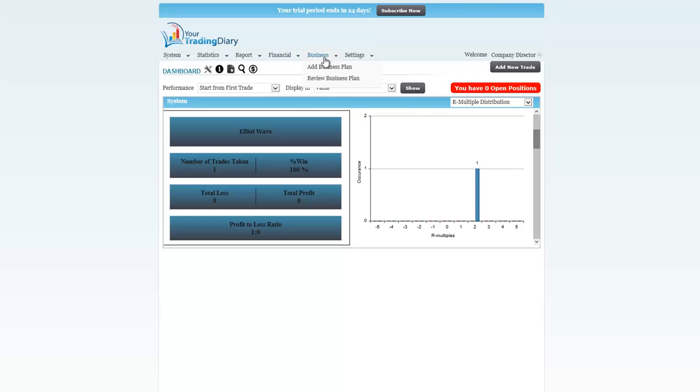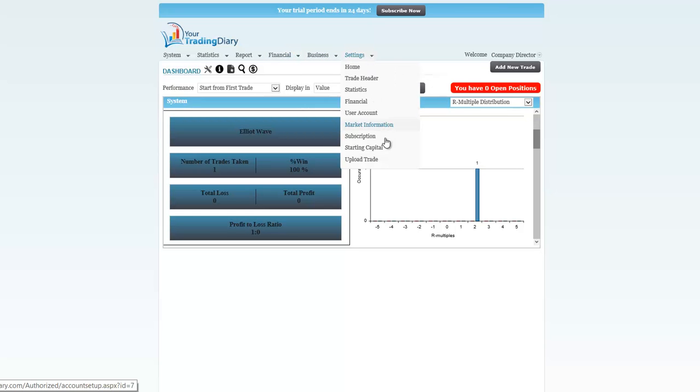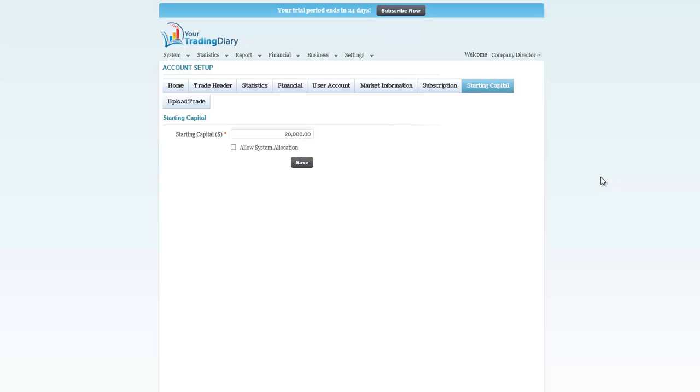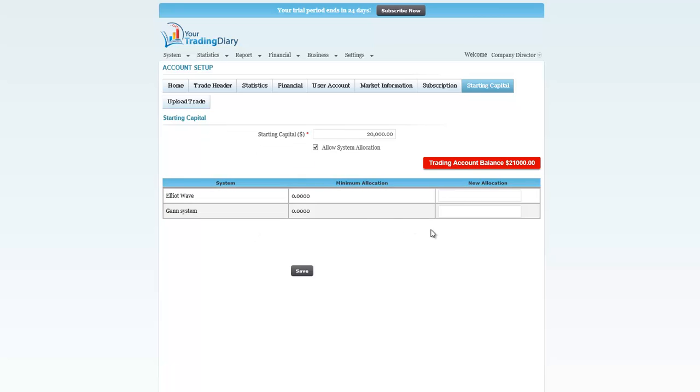The first one was under settings, starting capital, I believe it was, and it was to do with the allocation of funds. So if I've created two systems, and I allow system allocation, we can see that I have $21,000 available.